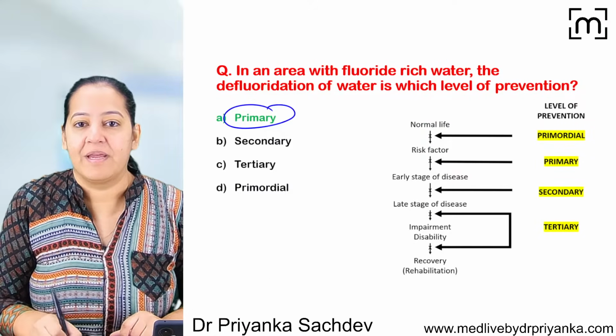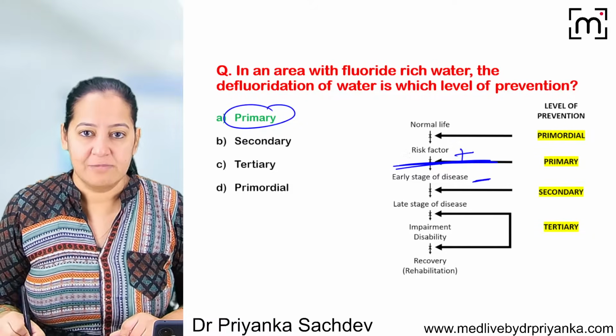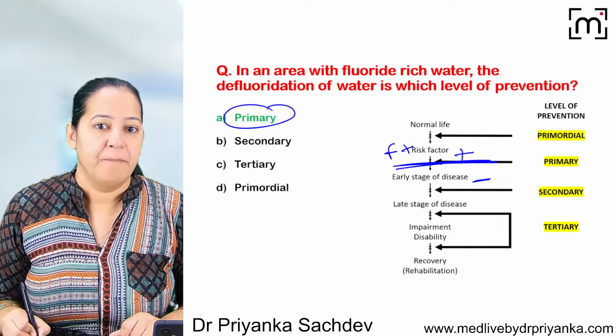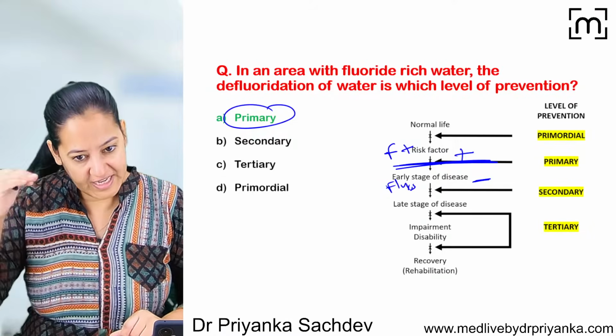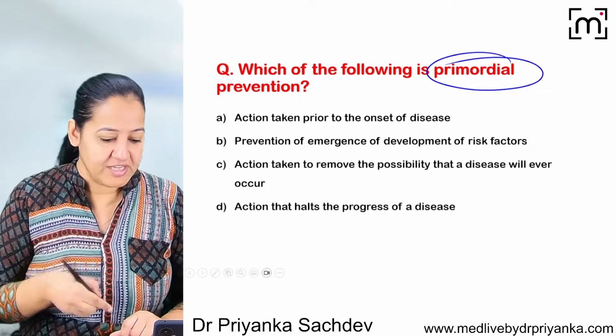So my answer is primary, because the risk factor is present but the disease is absent. The risk factor is the fluorine. Fluorine is present in the water, but fluorosis has not yet occurred. So we are taking action at this level. The next question: what is the definition of primordial prevention? Read the 4 options and tell me the definition.